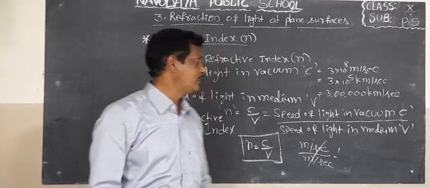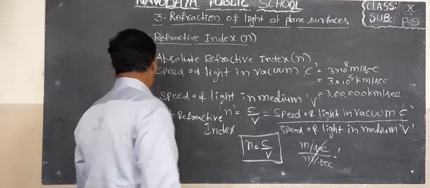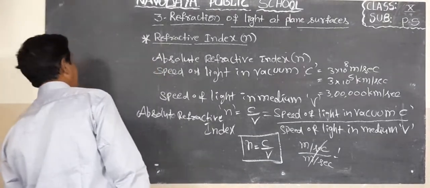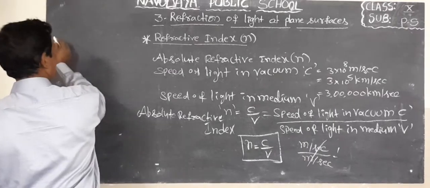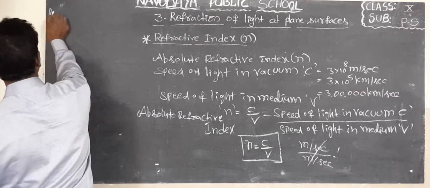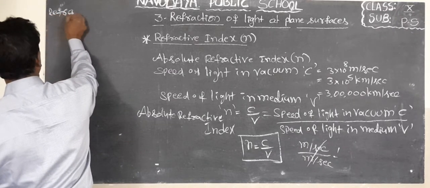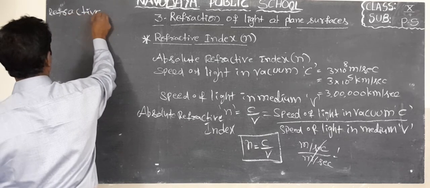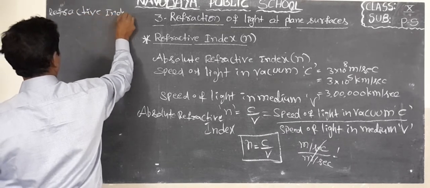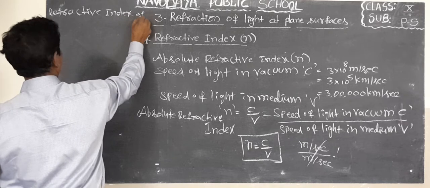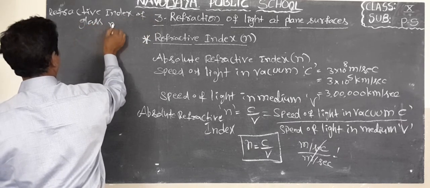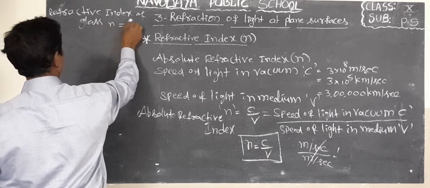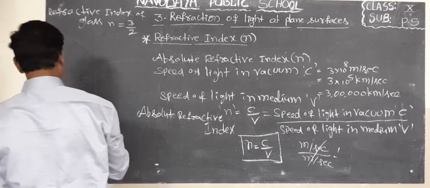Okay, one formula is there before, a 2 marks sum. The refractive index of glass, small n, equal to 3 by 2.